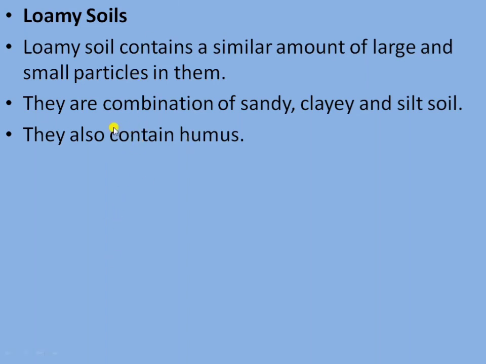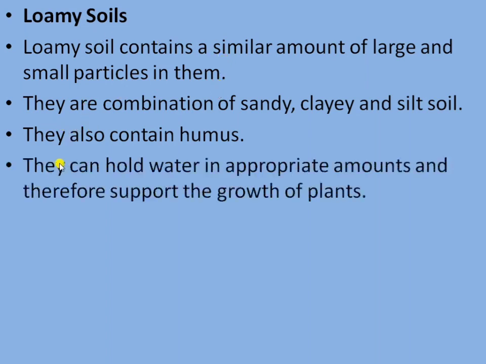So loamy soil is fairly smooth and gritty and has a good amount of water, and its particle size is average. They can hold water in appropriate amounts and therefore support the growth of plants.